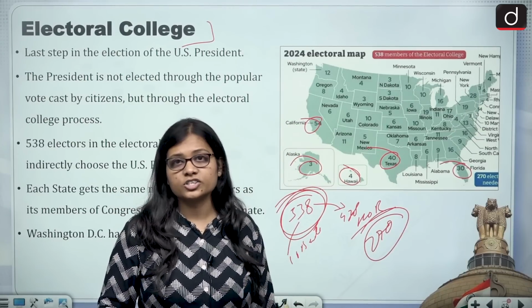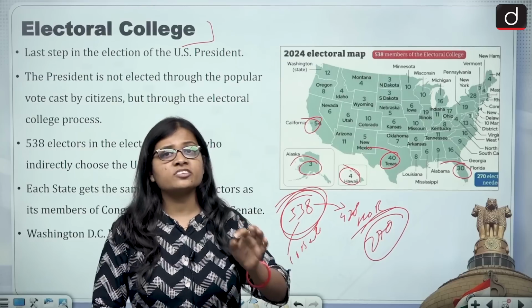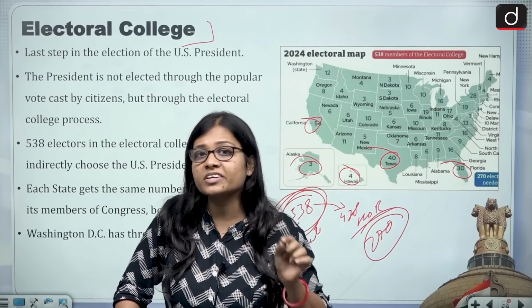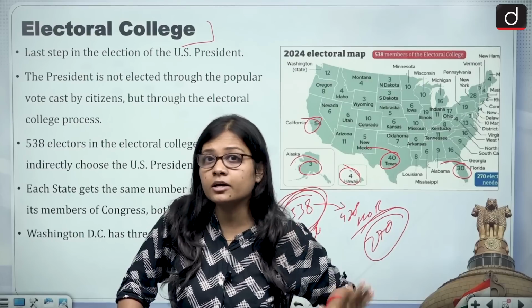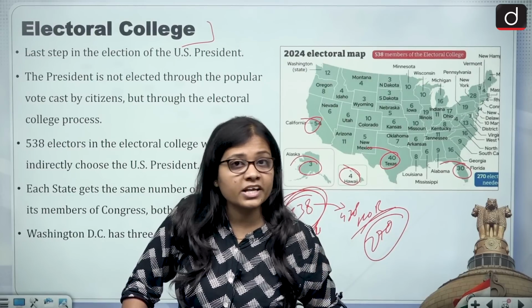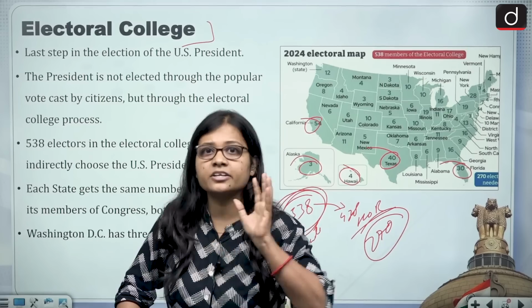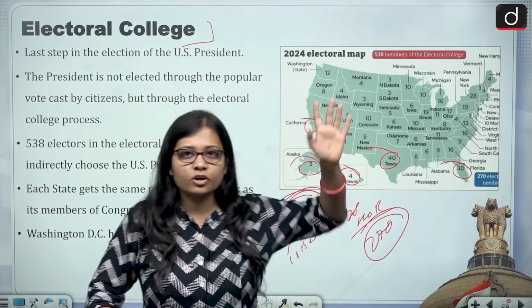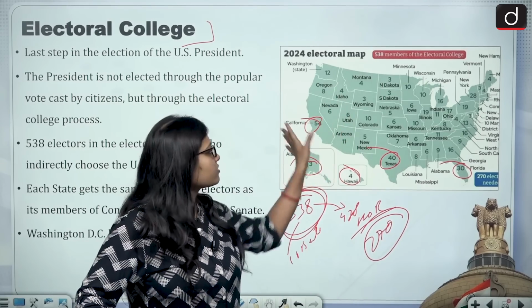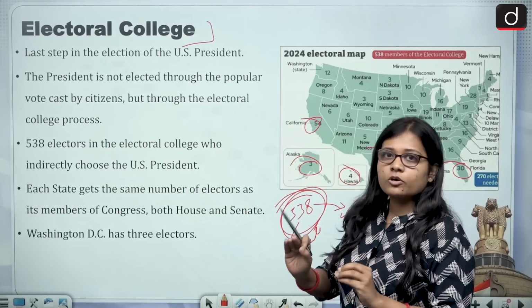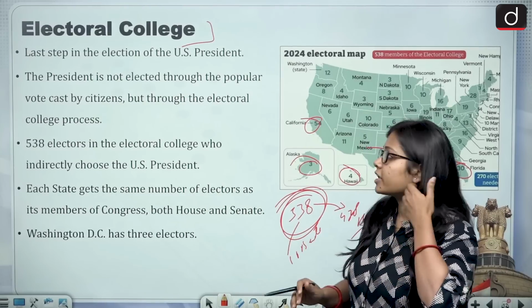in the Electoral College. And the Electoral College is the reason why the presidential election of the US is known as indirect. In India, the Lok Sabha election is direct, but in the US it is indirect in nature. And why it is indirect in nature is what we will be looking into. Now this is the map of the US. Now look at the Electoral College. This you need to know very clearly.